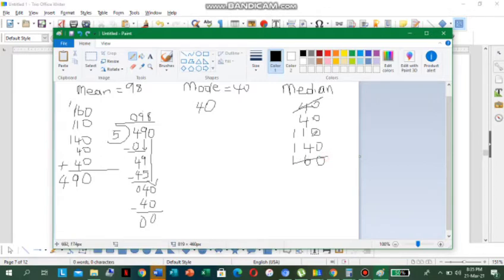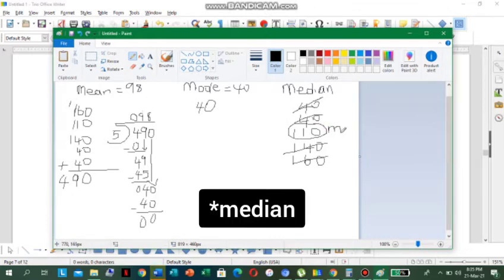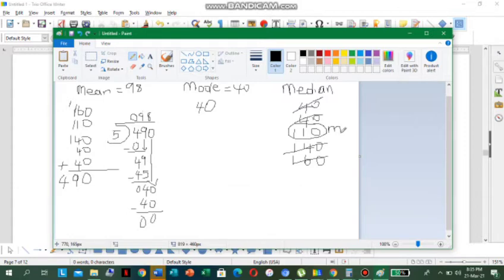Cancel the second one, we also cancel the second one here. So we see that the middle one is 110. So that's the median. So the median is equal to 110. All right, so 110. Beautiful.